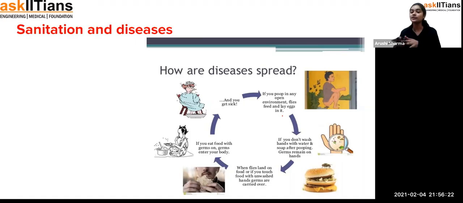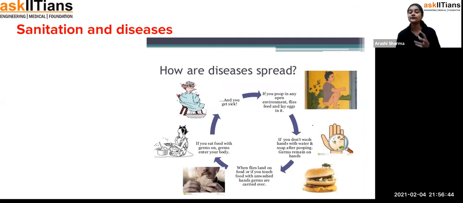And if they are sitting on your food, you can imagine how many impurities they are leaving on your food. Then you are consuming that food, and that's how the impurities get inside you and you get ill. So that's it, student: if someone is excreting waste, the flies are always there.